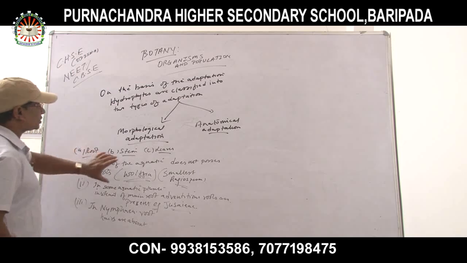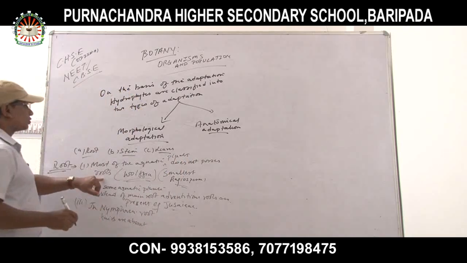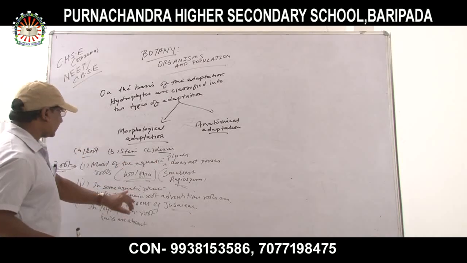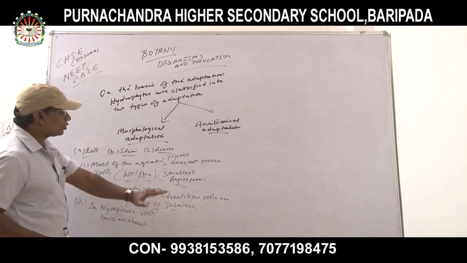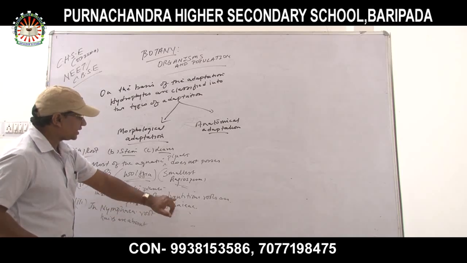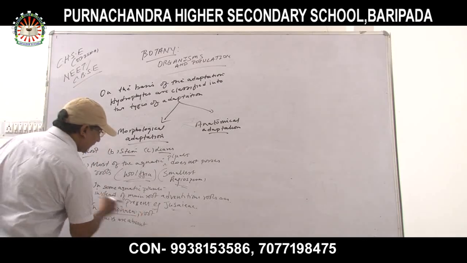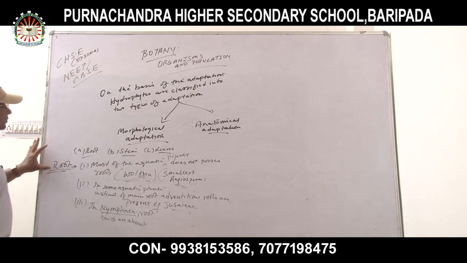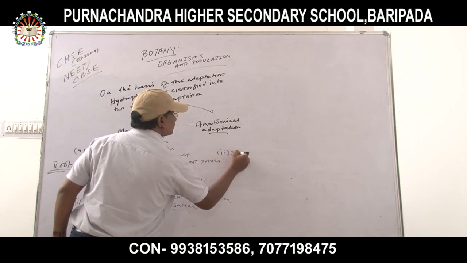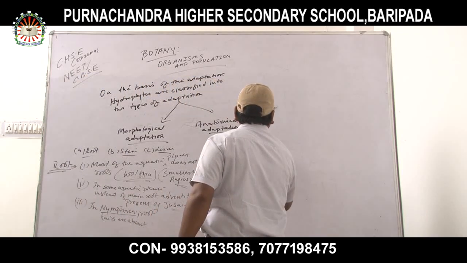Okay, morphological adaptation. Most of the aquatic plants do not possess roots. Which plant does not possess roots? Wolffia, the smallest angiosperm. In some aquatic plants, instead of the main root, adventitious roots are present, for example Jussiaea. In Nymphaea, root hairs are absent. These are the morphological adaptations of root. Next is stem. Number 2, stem. The stem is soft and spongy.